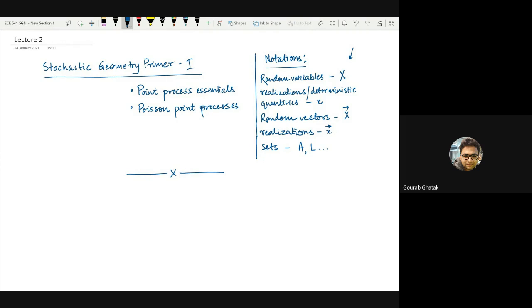I'll also be using some set theoretic representations of unions and intersections and so on, where the sets are represented using capital letters, which are not random variables. I understand that there would be a bit of confusion regarding random variables and sets, but as and when they occur, I will make them more specific.